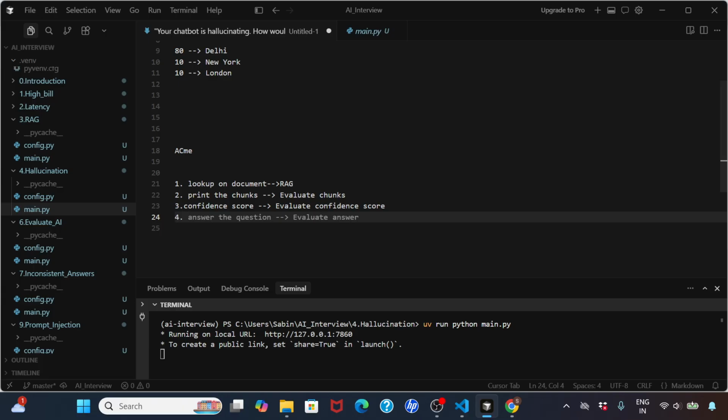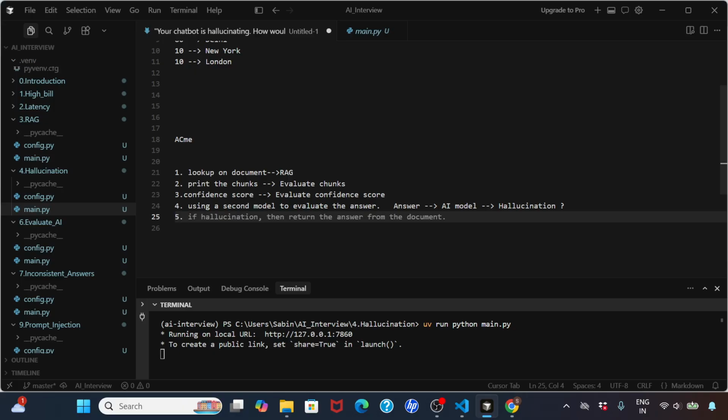What you can also do is, once you got the answer, you can use a second model to verify and evaluate the answer. Your AI model provides you an answer, then you add another AI model that will evaluate this answer and tell you whether it is hallucinating or not. So that is one more check. You can do it manually as well, but you can also have another model or check to actually check this.